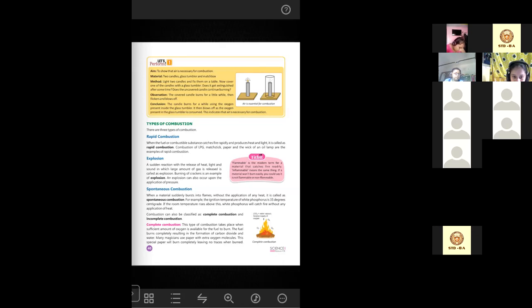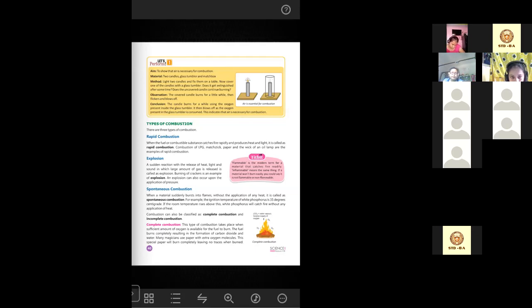Okay, I will come to this part later. Before that, another type of combustion is also there, that is called slow combustion. Generally, in maximum cases, slow combustion is sometimes kept under rapid combustion. This is why it is not told separately. Slow combustion is also there, like burning of candles or burning of wood or fire.